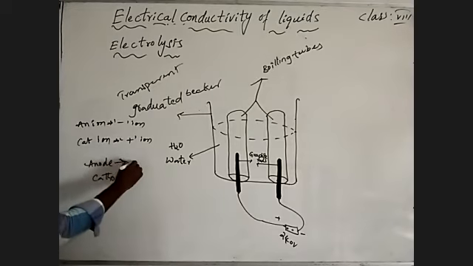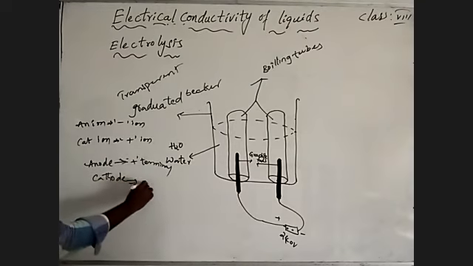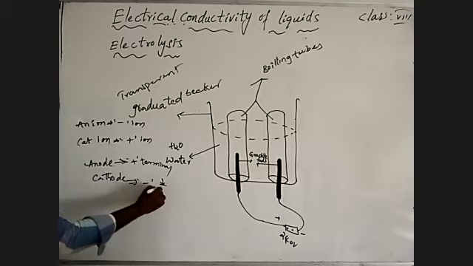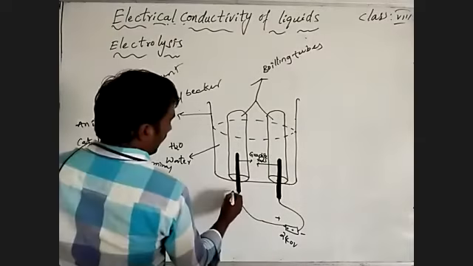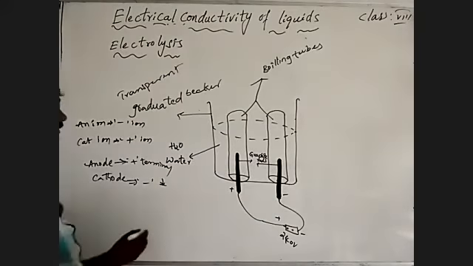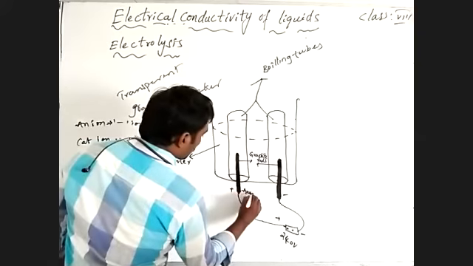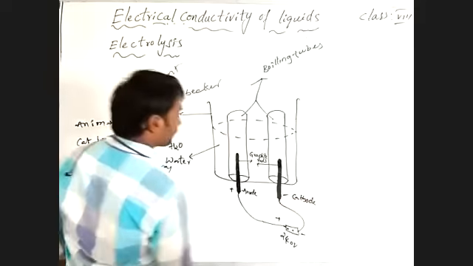Anode is a positive terminal, and this is a negative terminal. So we can say this is an anode terminal, and this is a cathode terminal.